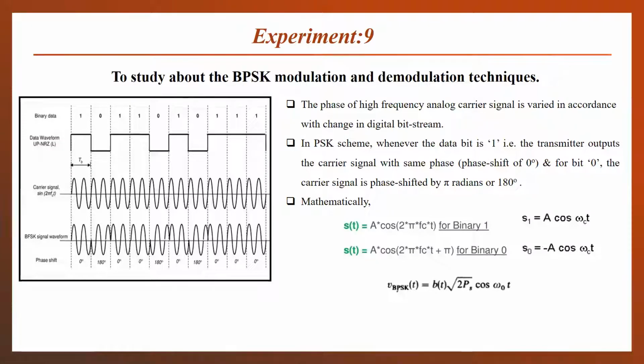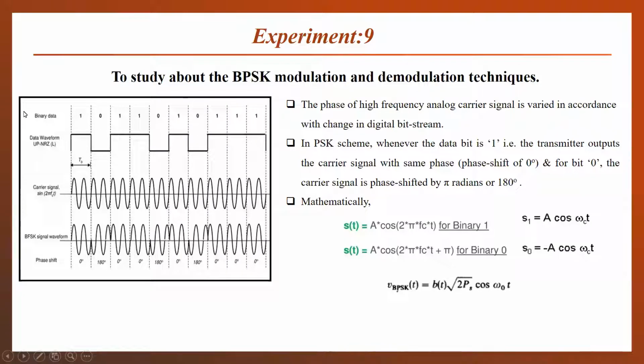How can this PSK modulated signal be written as an equation? You can see here, the BPSK signal is equal to b(t), the bit combination, into the amplitude of the carrier, root 2P, which is also an amplitude written in terms of the power, into cos omega naught t, the carrier. It is the frequency of the carrier signal. How can this be shown in the figure using the waveforms?